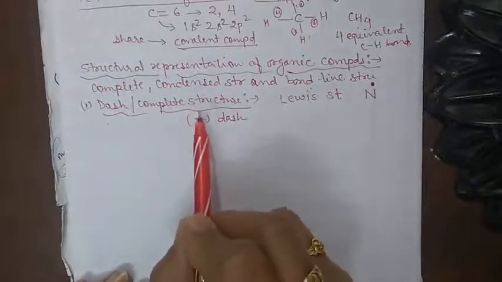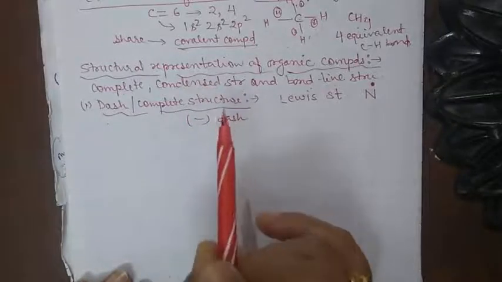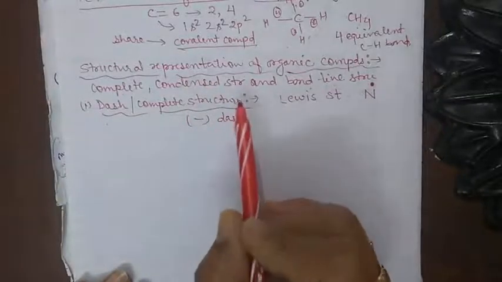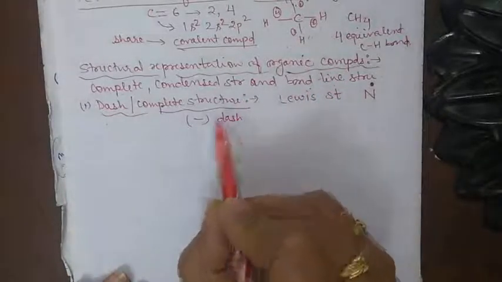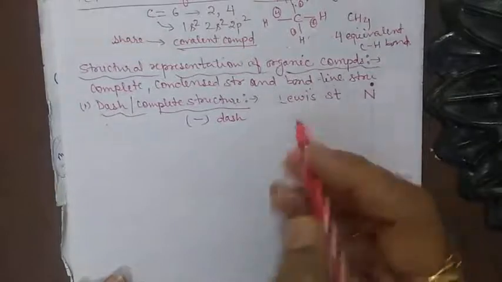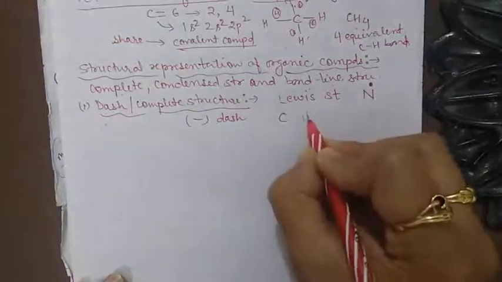The name complete is given to such a structure because it shows all the bonds present between any two atoms clearly, for example carbon and hydrogen.